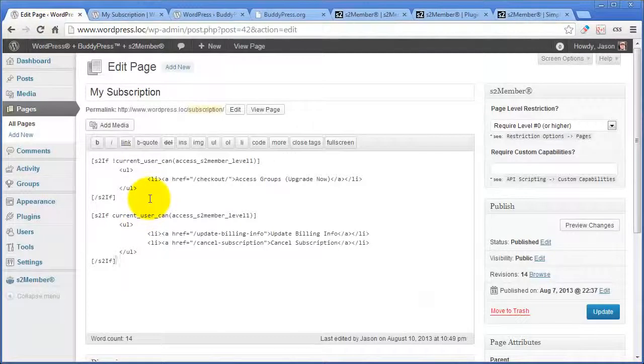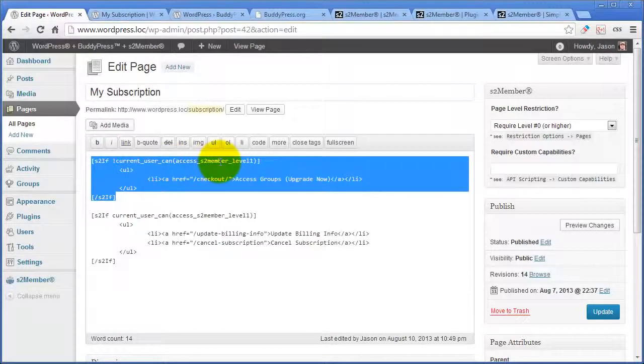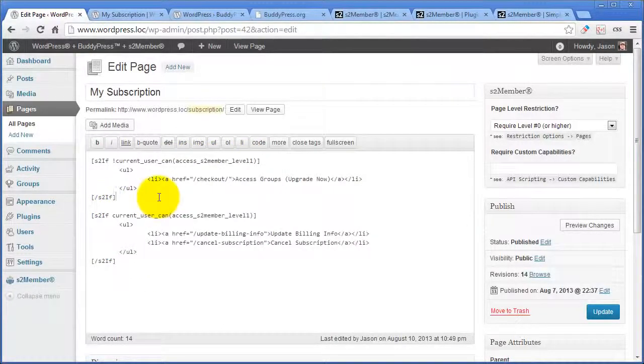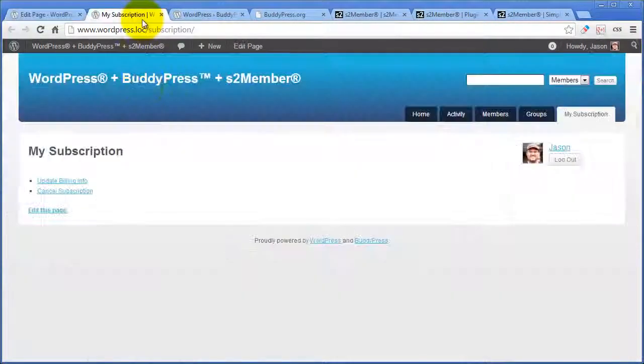Basically, all you're doing here is wrapping some of your content and saying, okay, show this if the current user cannot access level 1, show this if they can. Really cool functionality. It works a lot like what we were just looking at with the menu items, only you do it right inside a post or a page. So see here on this page, if the current user cannot access level 1, I show a link to upgrade. If they can, I show the update billing info and the cancel subscription link. For example, if I'm an administrator, I'm going to see those two links because as an administrator I can access anything. So that's BuddyPress and S2Member really in a nutshell.